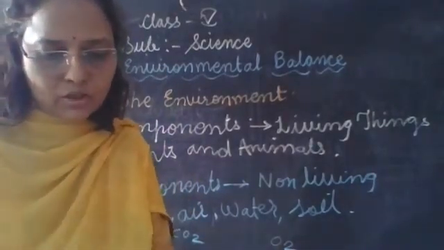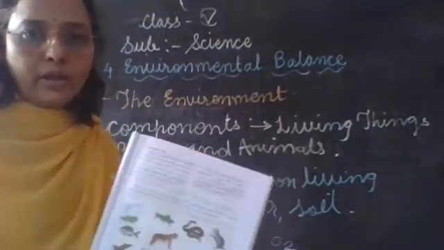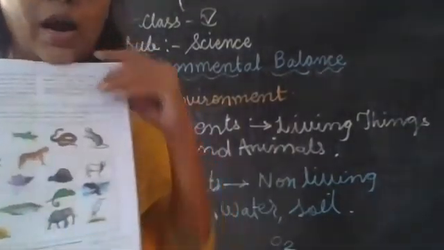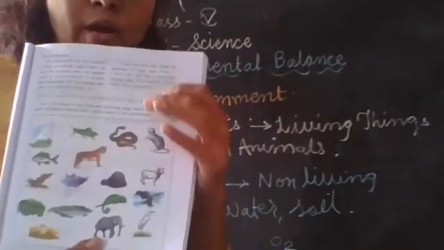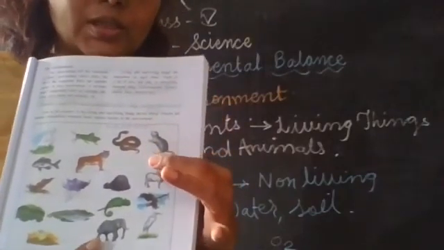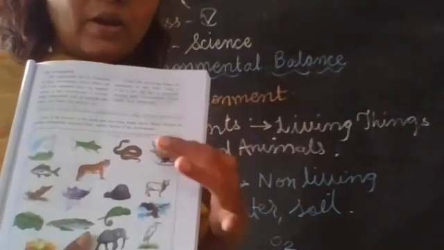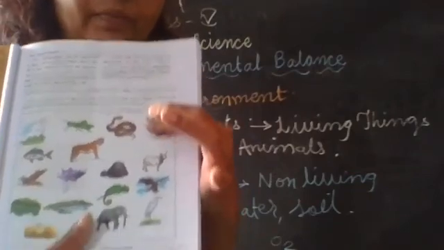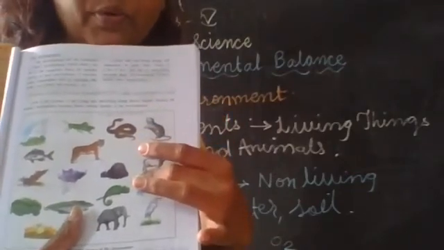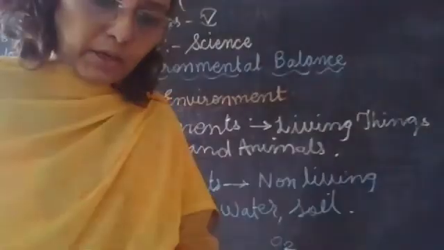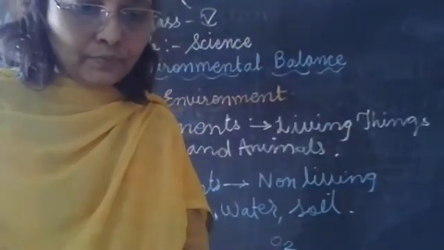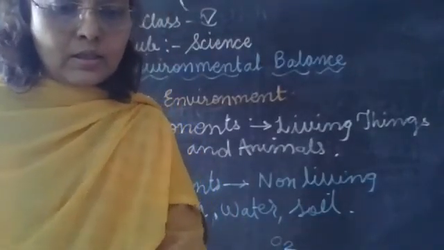Now look at the pictures given in the table. You have to identify these pictures and label which are the biotic components of the environment and which are the abiotic components.